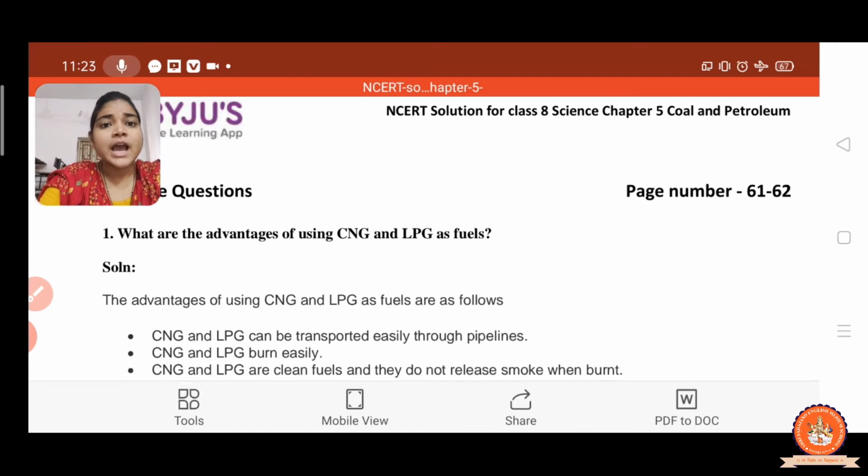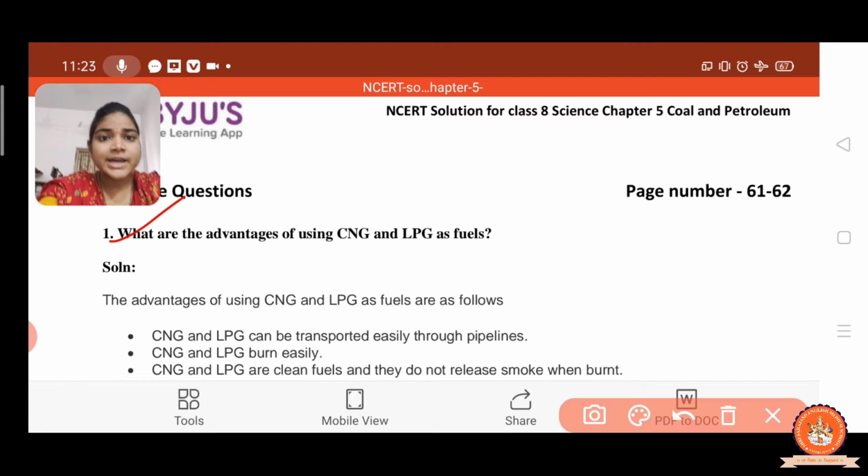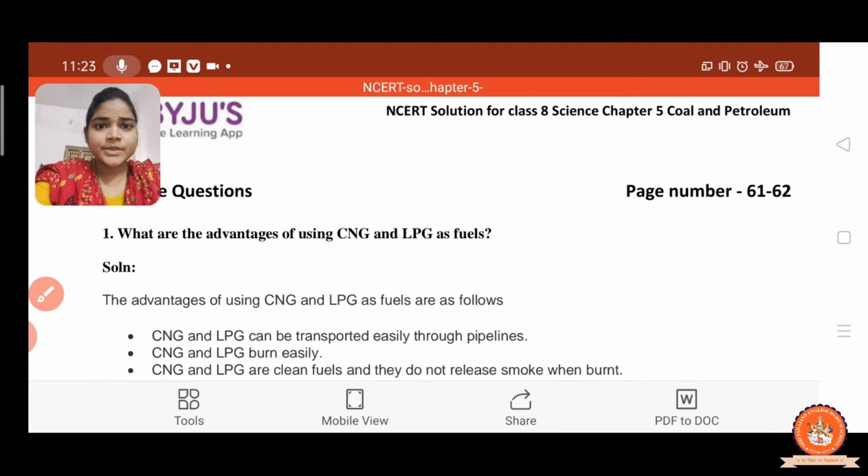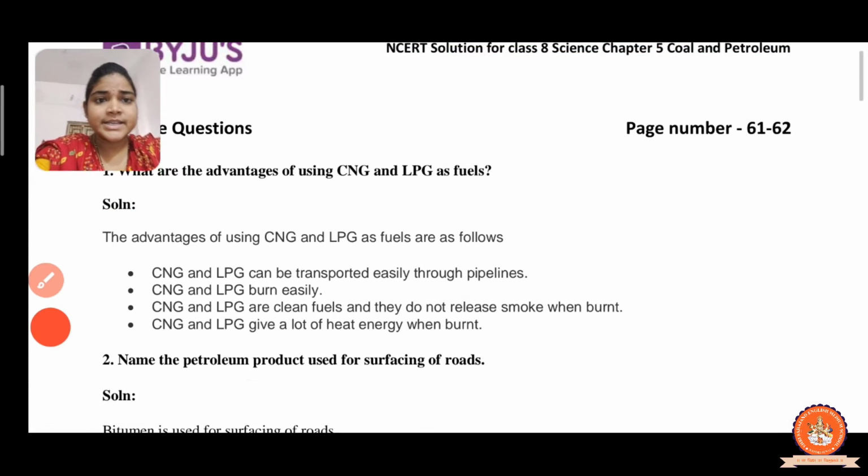So students, after completion of the chapter, now we are going to start the exercise question answers. The first question is, what are the advantages of using CNG and LPG as a fuel? The advantages of using CNG and LPG as a fuel are as follows.